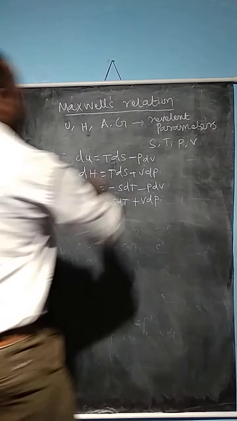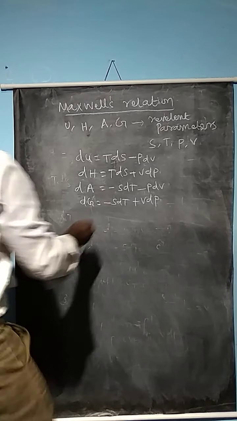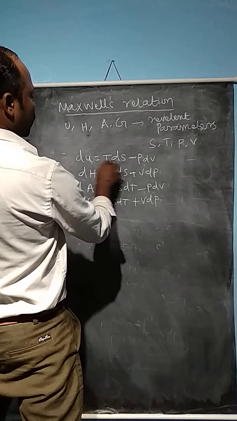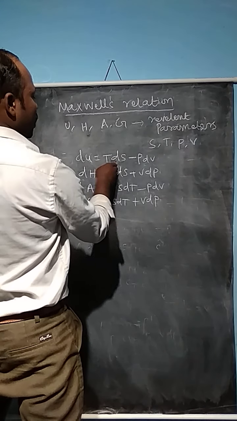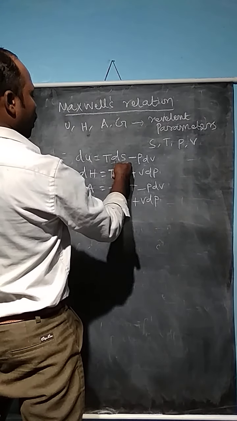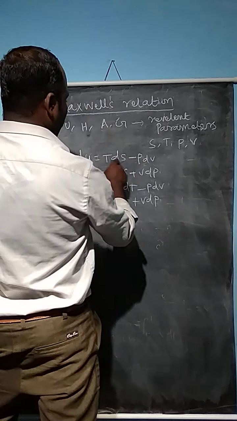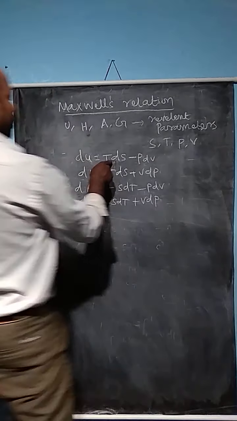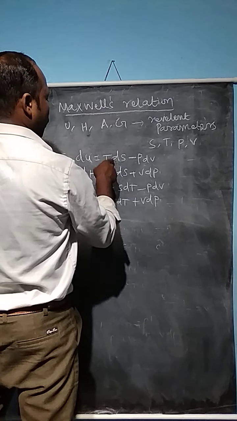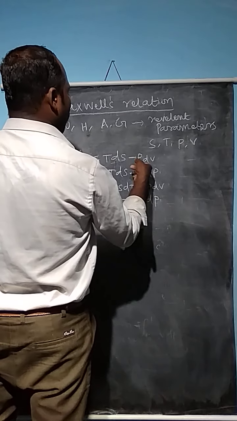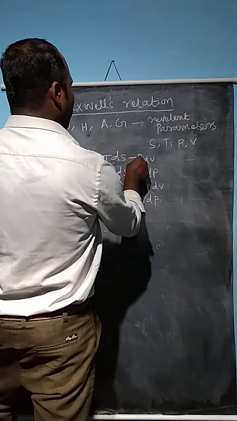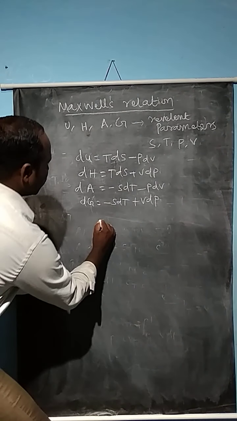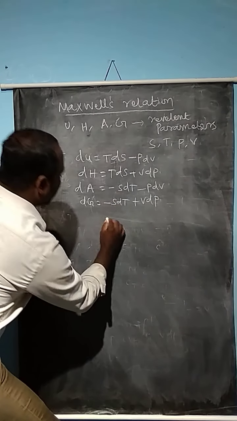Differentiate these equations, keeping one of the variables constant, and differentiate with respect to the other, keeping another variable constant. For temperature and pressure, keep one constant and vary the other.